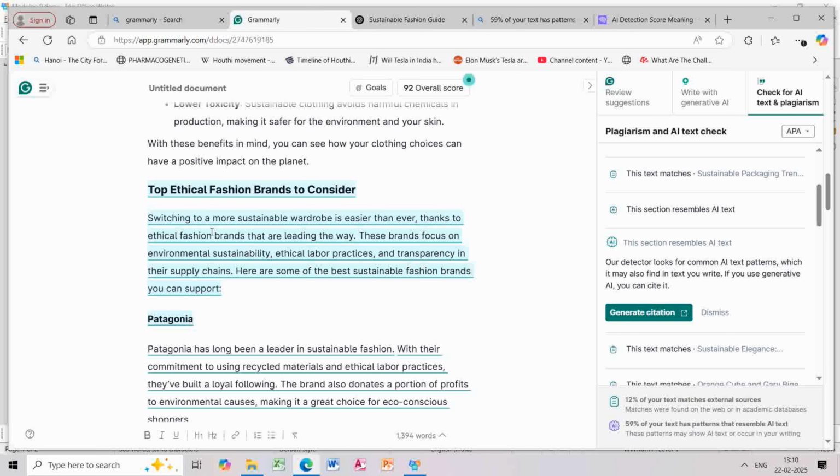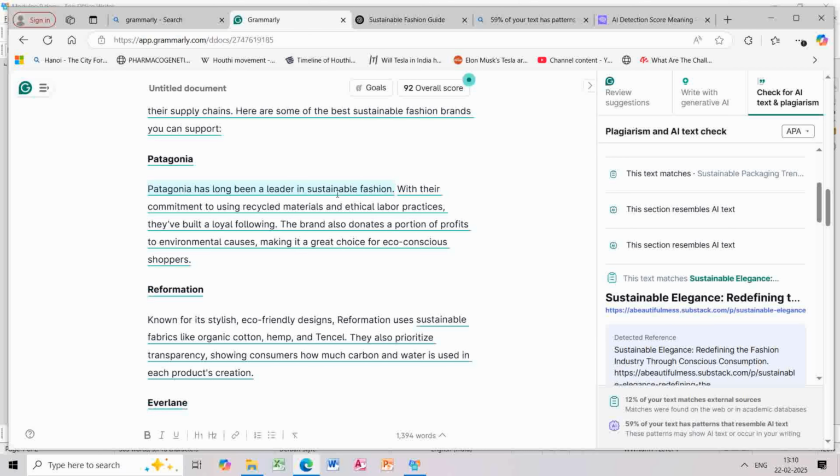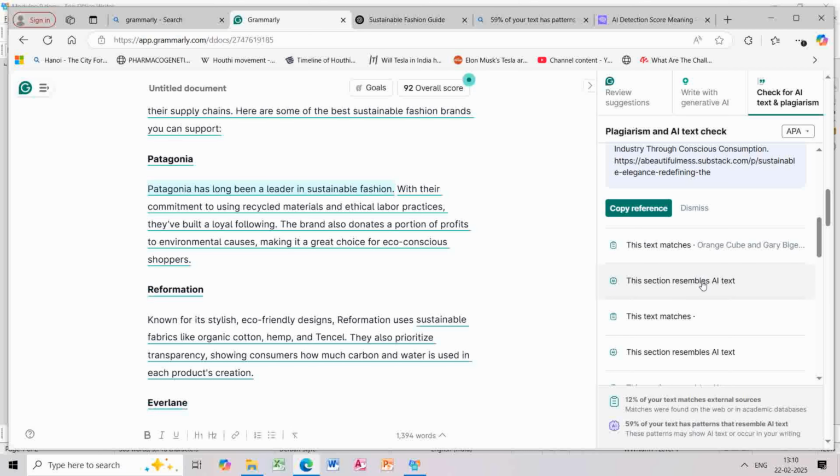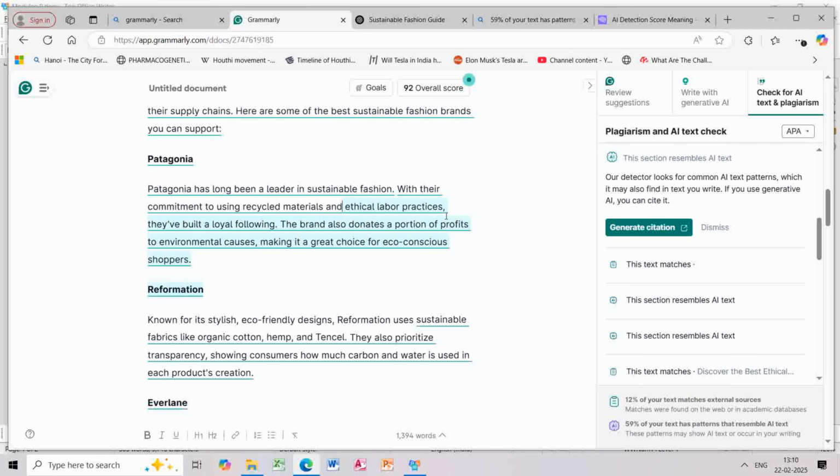Okay, that's why it's highlighting. So if you want to have a look at some of the content that has been generated by external sources or web sources, or that resembles web sources, then you can click here. It will take you to exactly that part. Okay, and again if you click here, it will take you to this part. This is also AI generated.